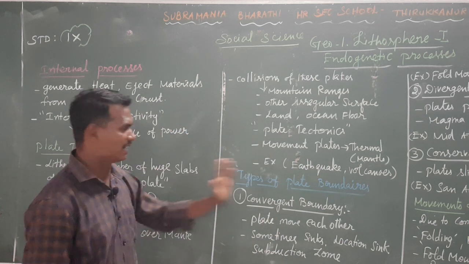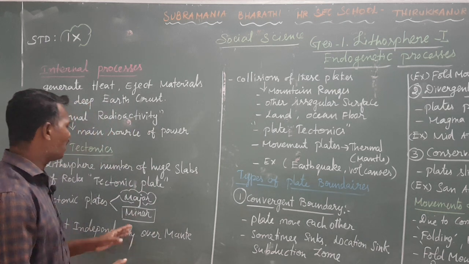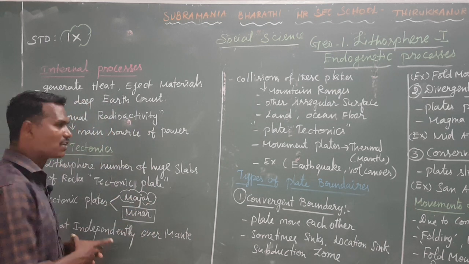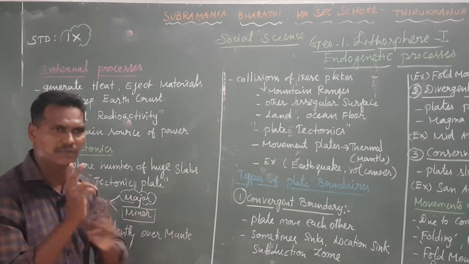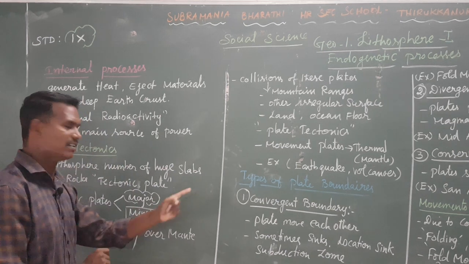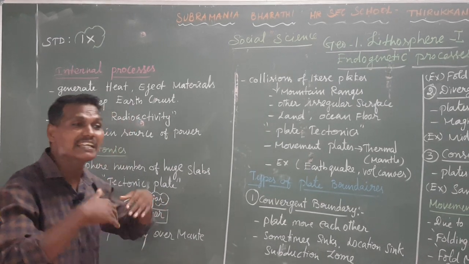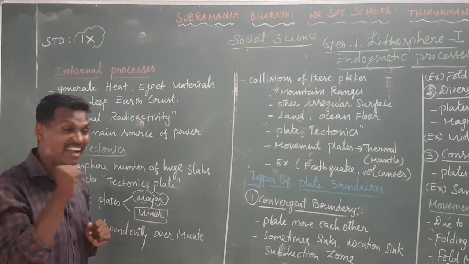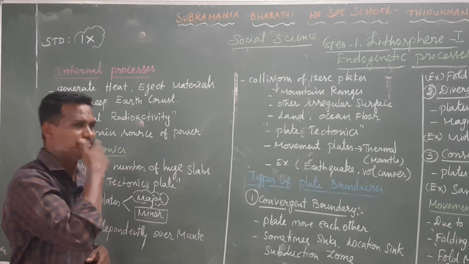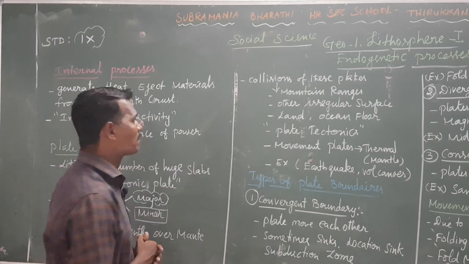Plate tectonics: I told you the lithosphere is divided into a number of huge slabs of rock, which we call tectonic plates. The tectonic plates are further divided into major and minor plates. Each and every major and minor plate floats independently. Float means they drift, and they float on the mantle, under the lithosphere.